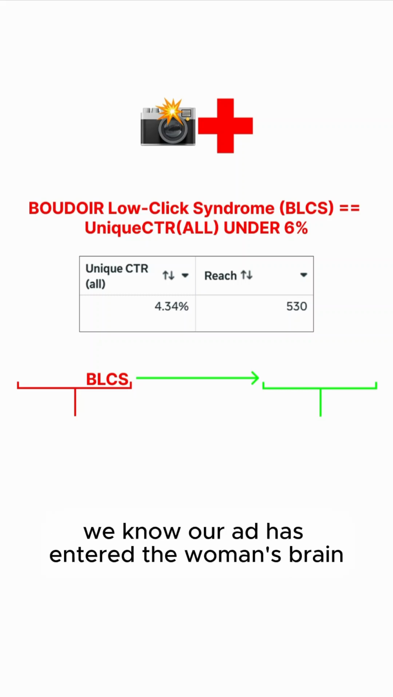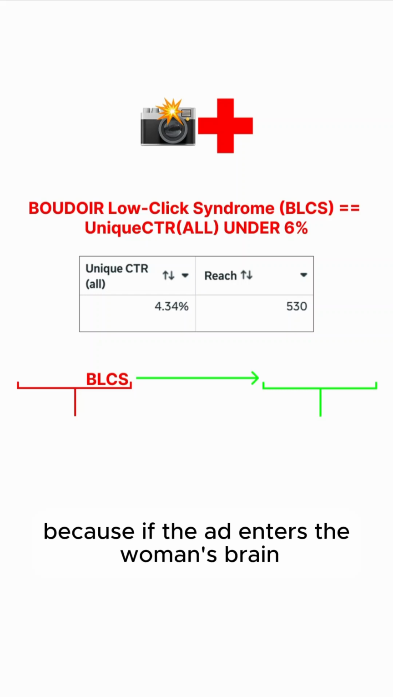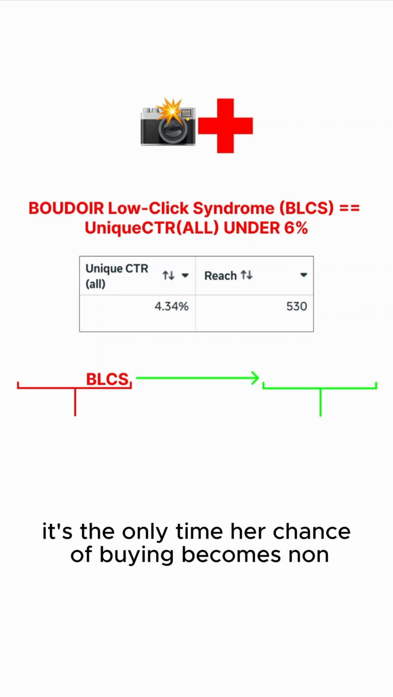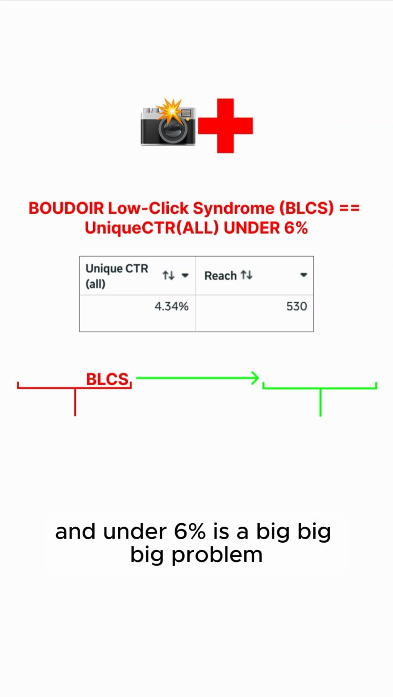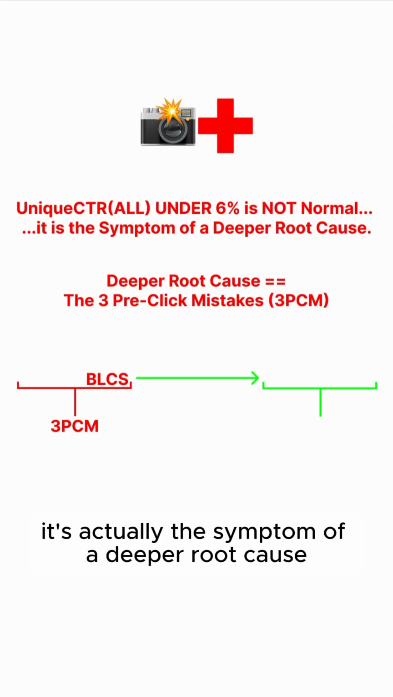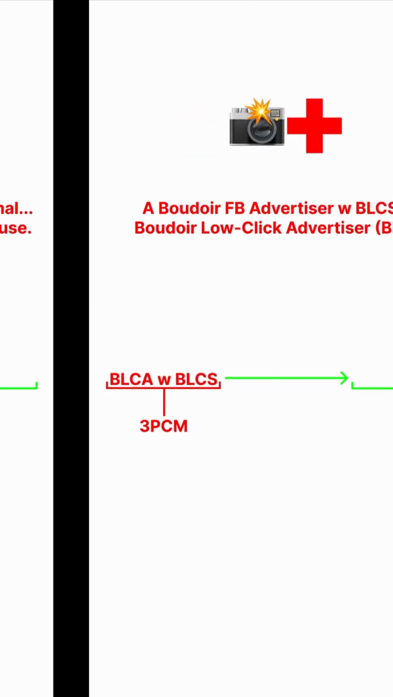Because if that happens, we know our ad has entered the woman's brain, and we care about that because if the ad enters the woman's brain, that is the only chance that she will buy. It's the only time her chance of buying becomes non-zero. And under 6% is a big, big, big problem. So unique CTR all under 6% is common, but not normal. It's actually the symptom of a deeper root cause, and that deeper root cause is the 3 pre-click mistakes.